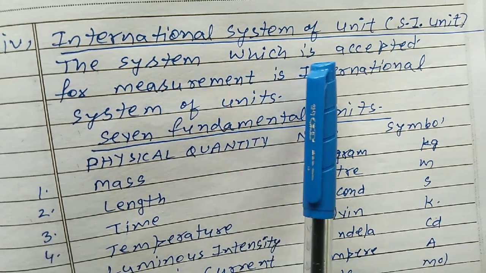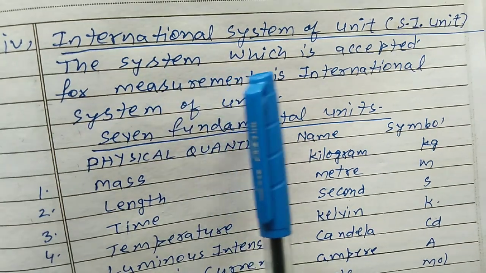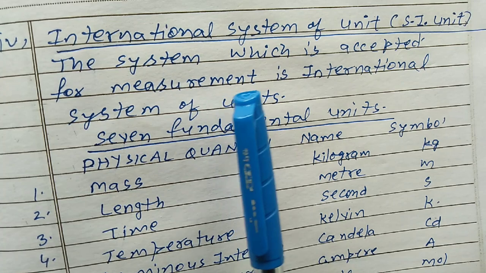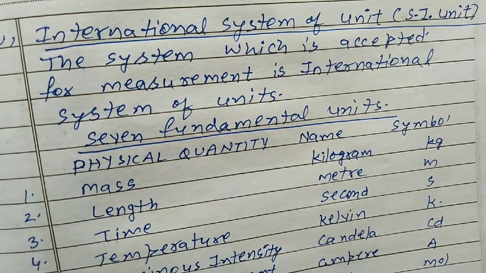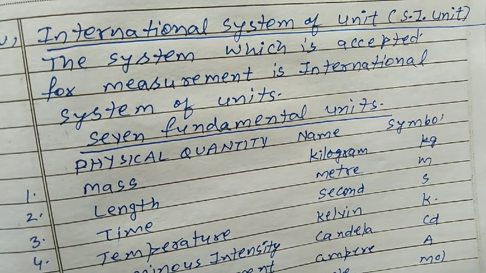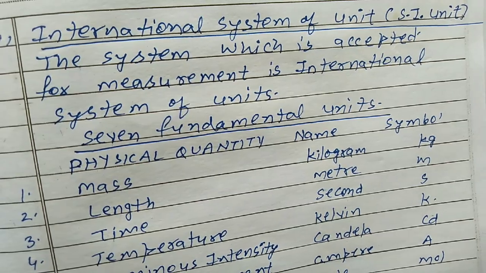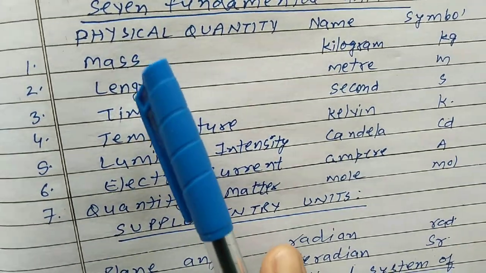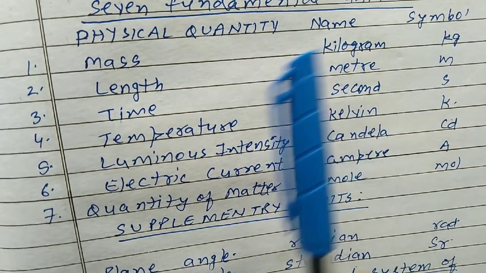The system which is accepted internationally for the measurement of different types of physical quantities is the international system of units. We have 7 fundamental units. Physical quantity, name and symbol.